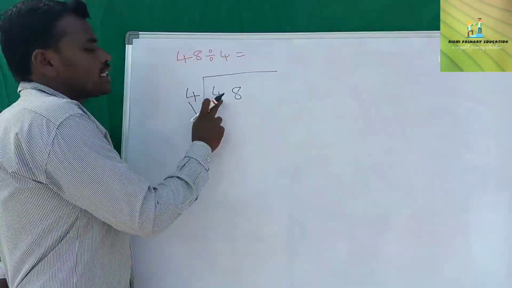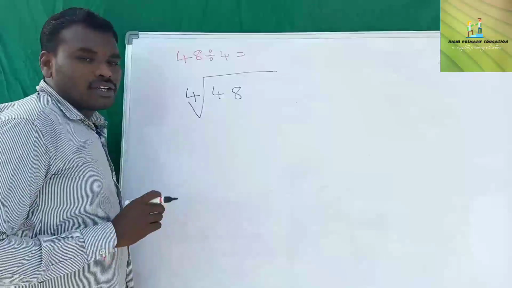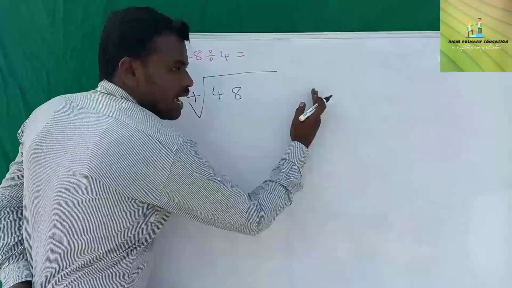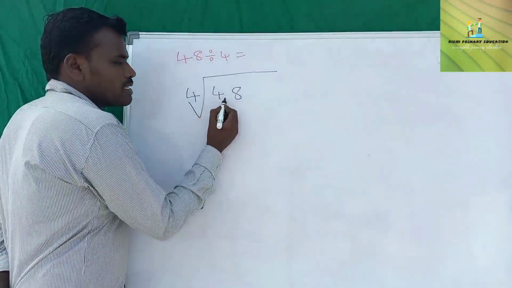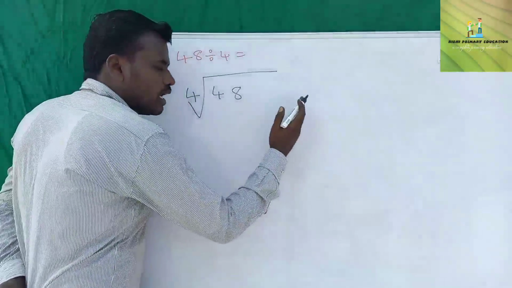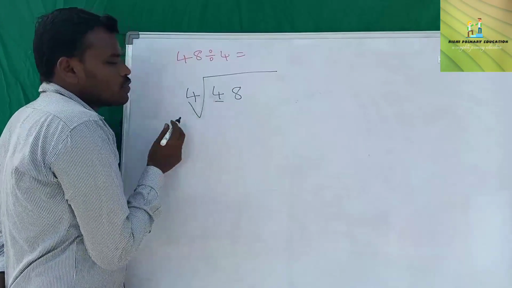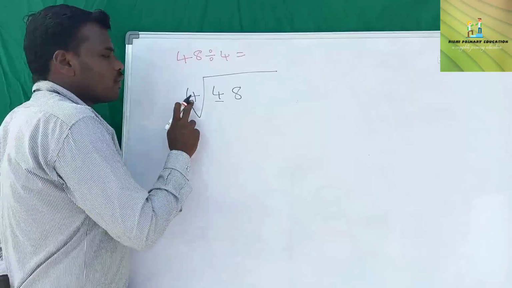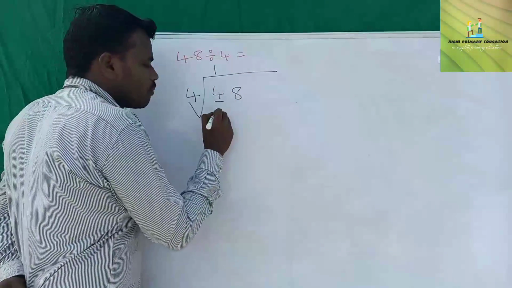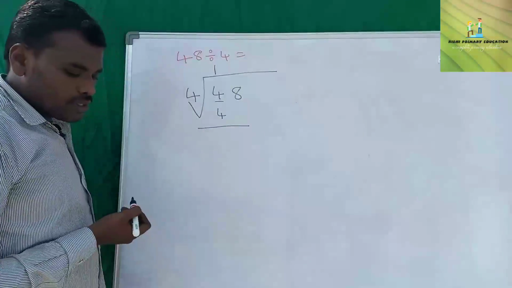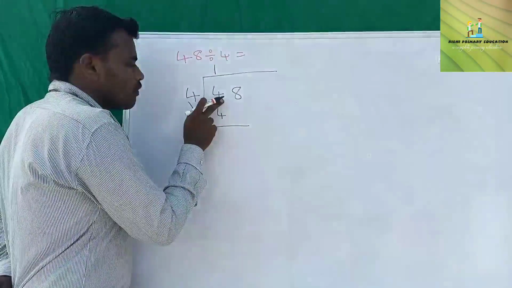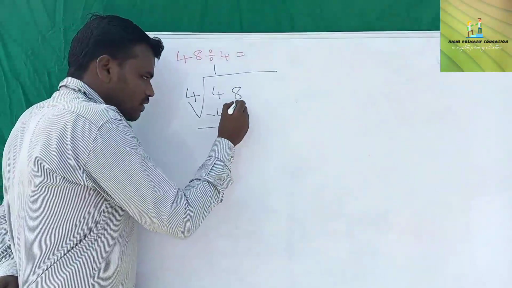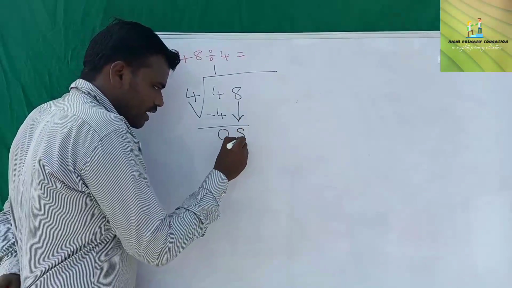See here, 48 is here, so 2 digits are here. So when we are doing the division, we are doing from this side to this side. From here tens place, this is a ones place, and the tens place we are doing from here to here. So firstly we see here we have a 4. In the 4 table, where is 4? 4 1s are 4. We write 1 here and write 4 below the dividend. So see here, 4 minus 4, we are now doing subtraction. 4 minus 4 is equal to 0, and then next we write this number here, 8.